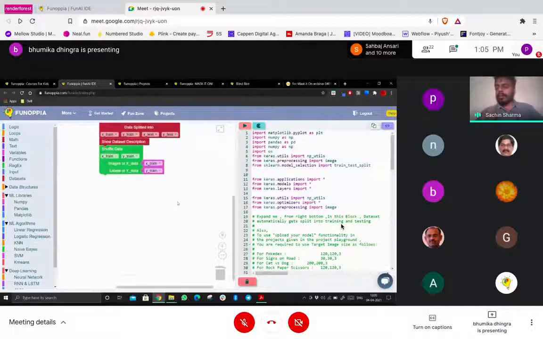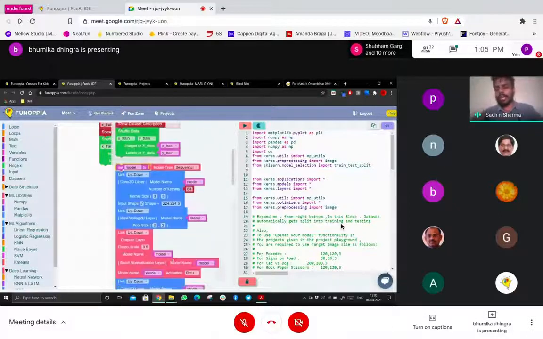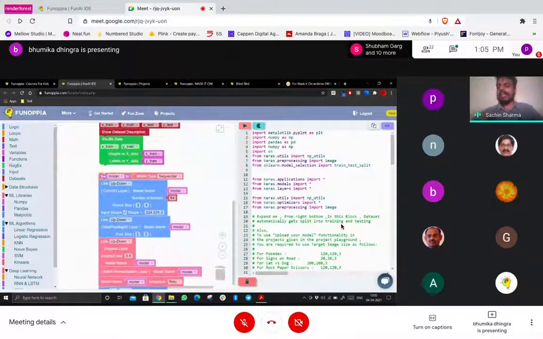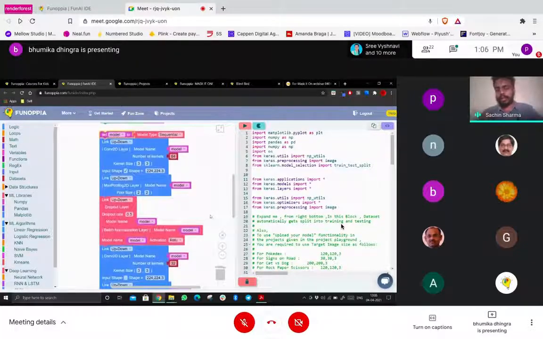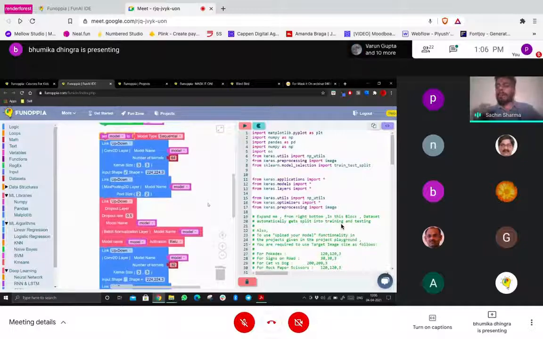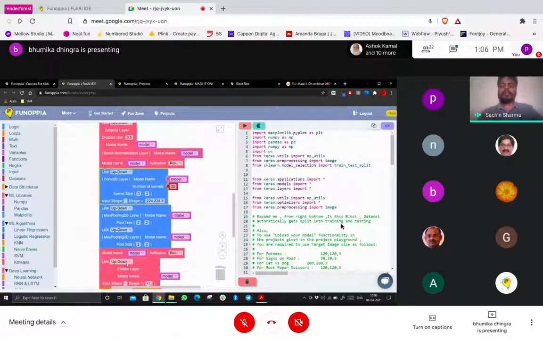So now, what was the next step? Pouring the batter into the mold, which basically decides the number of layers in the cake we want. Similarly, here also we have to decide how many layers of architecture and how many neurons, as Nikhil has already explained what neurons are, we require in our network. Here we have already created a 4-layer network, which has two convolution layers, and then some dense layers.